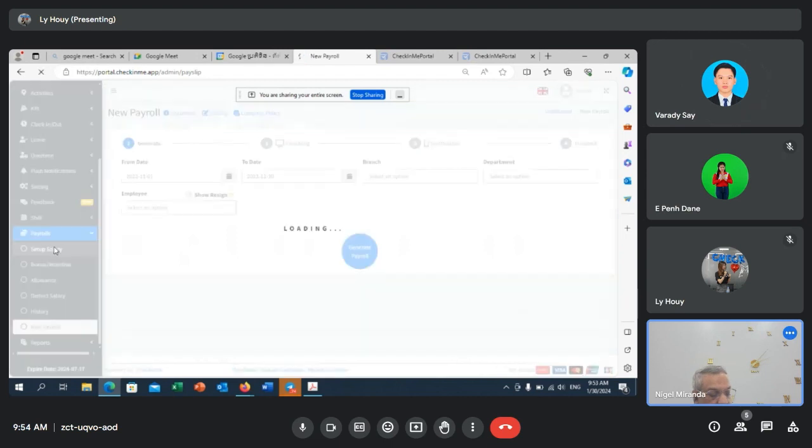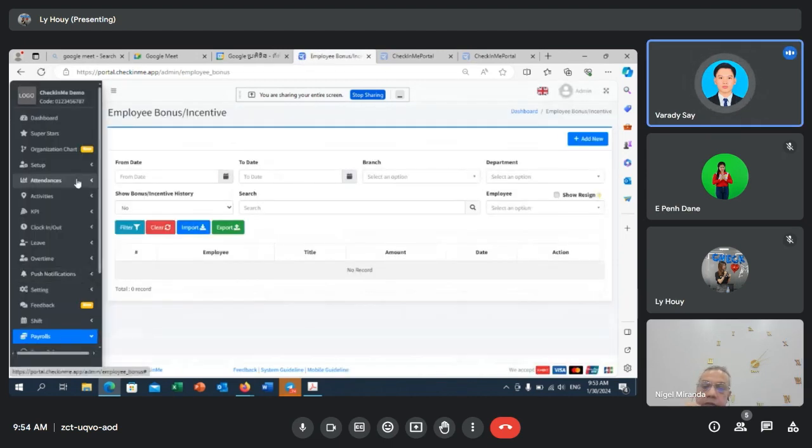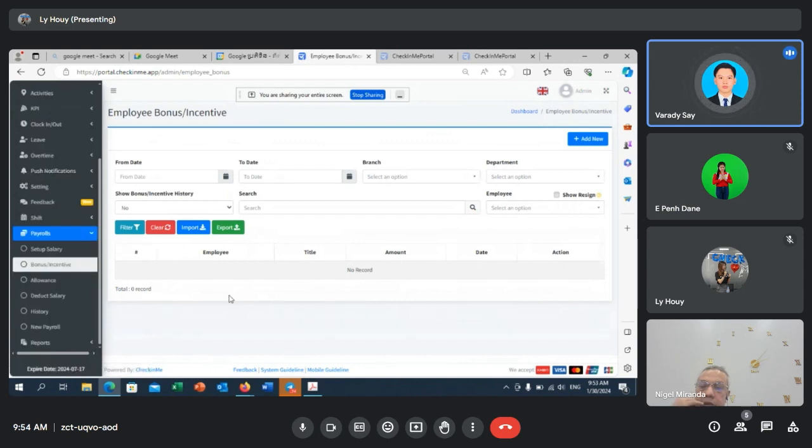So for the bonus and allowance, this is somewhere that you can add on top of the employee salary. For example, a salesperson, they got their commission, right, sir? Yeah. So as for salesperson, they got their commission. You can simply set it up here.